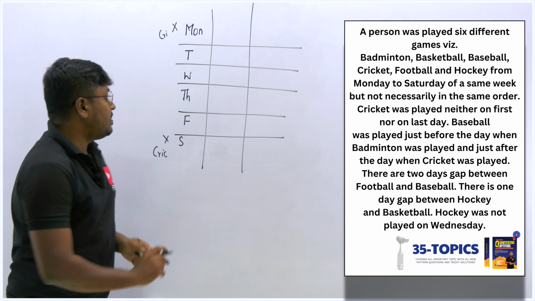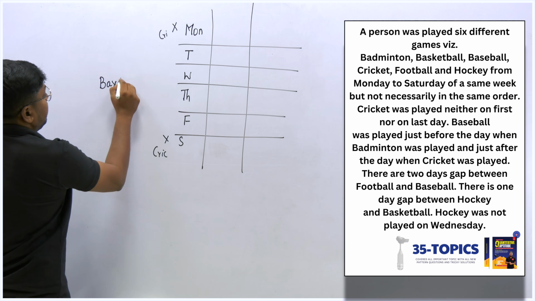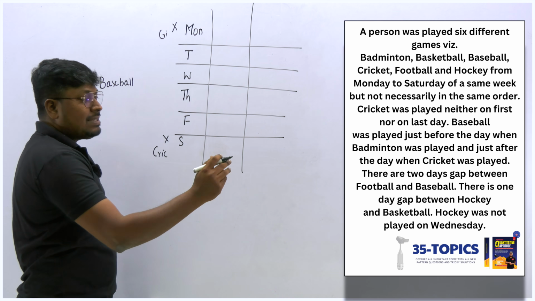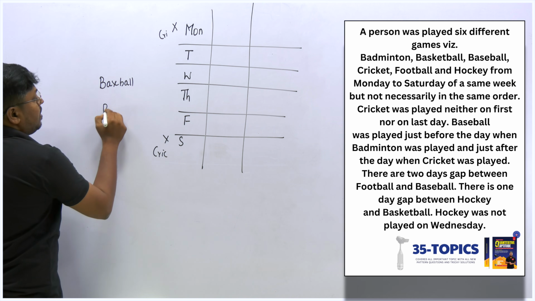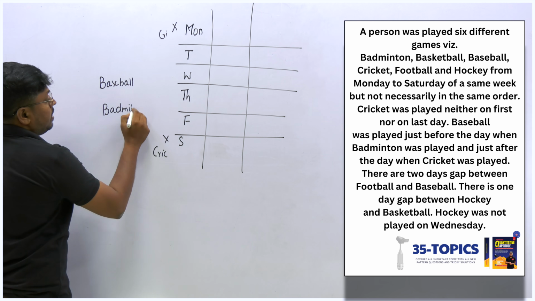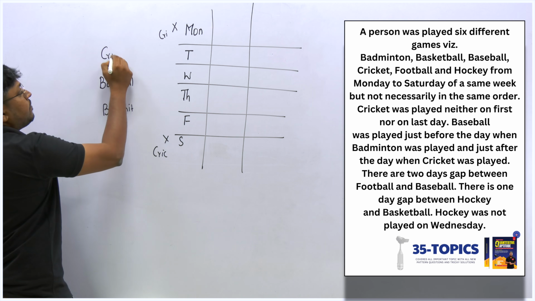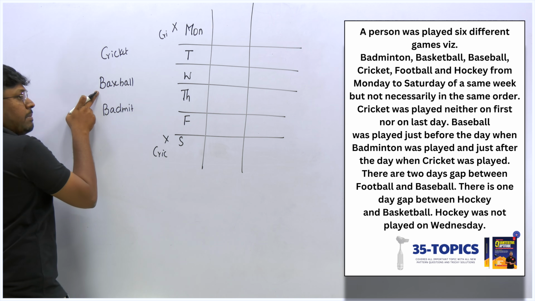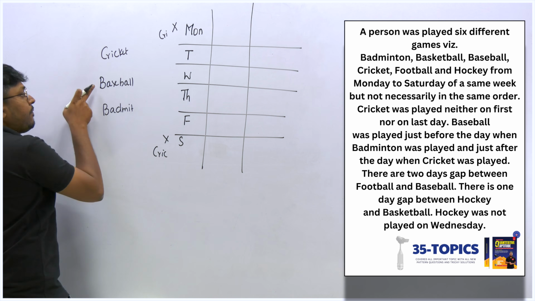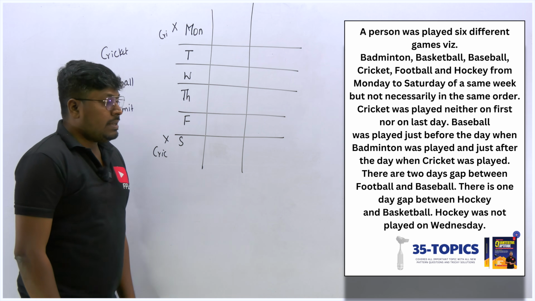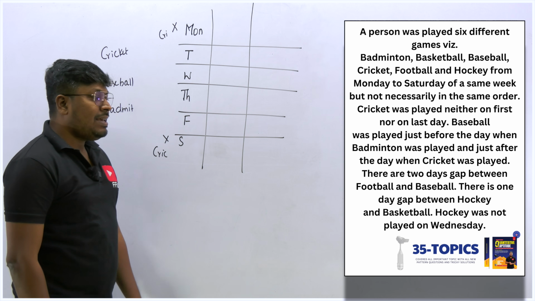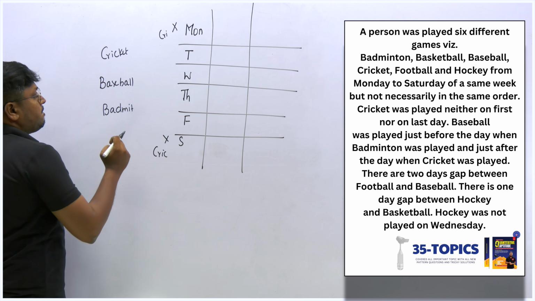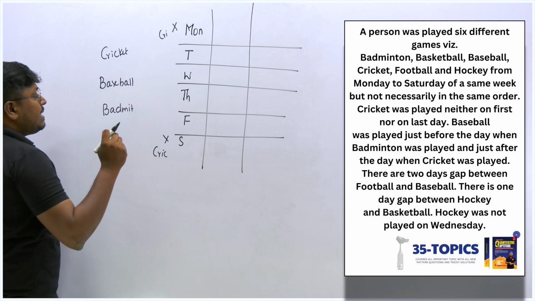Baseball was played just before the day of badminton, and just after the day of cricket. That means immediately before badminton it should be baseball, and immediately after cricket it should be baseball. And then there is one gap between hockey and basketball, and there are 2 gaps between football and baseball. So what I can do here is fix in the clue.